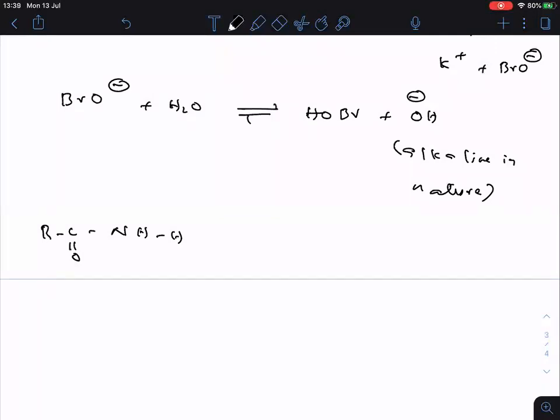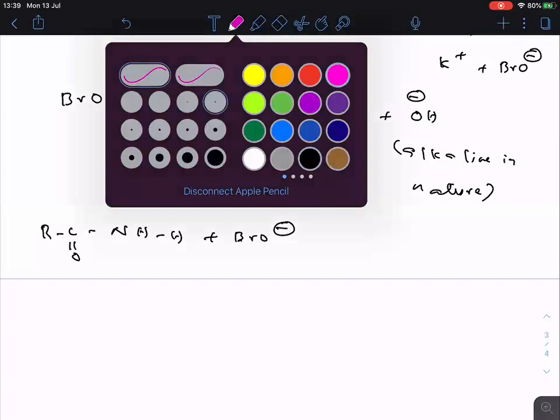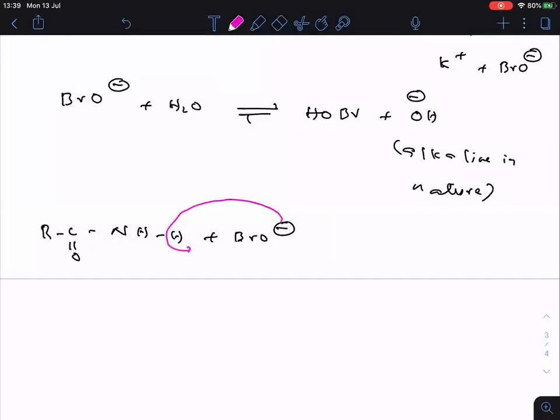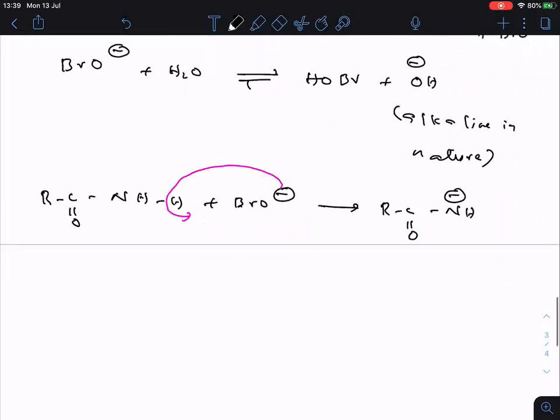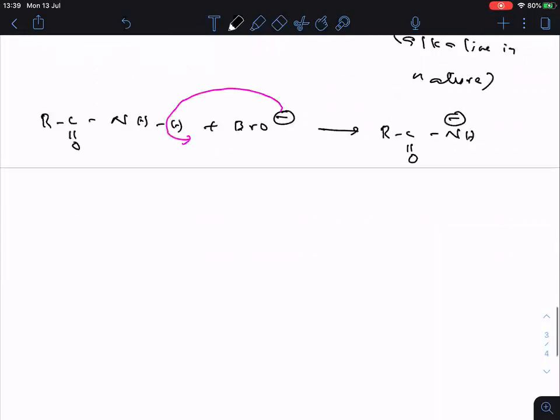So now what happened? In the first step, we got the BrO minus. BrO minus is a base. So base will remove the proton from here. When the proton is removed out, then what we will get here? R, C, double bonded O, NH minus is left over. Let me go stepwise clearly.